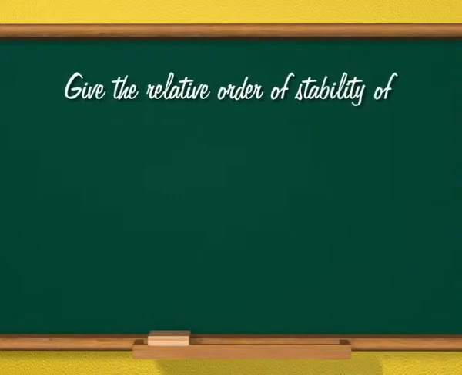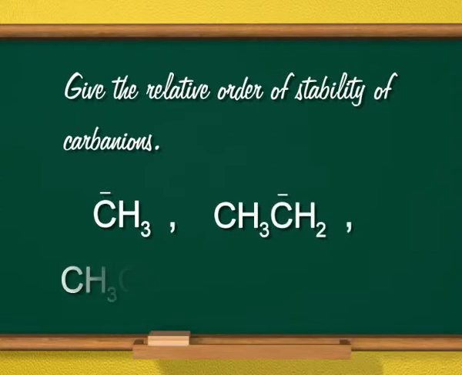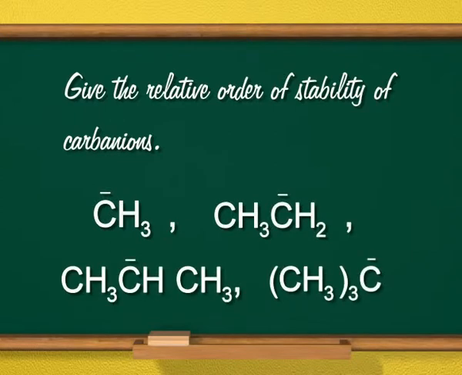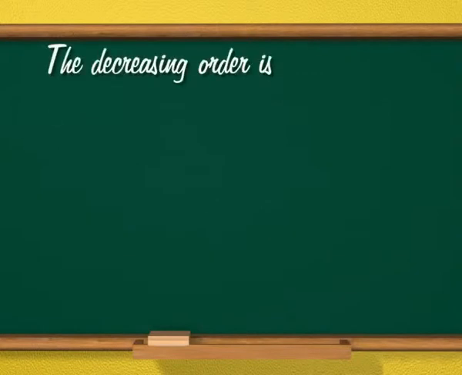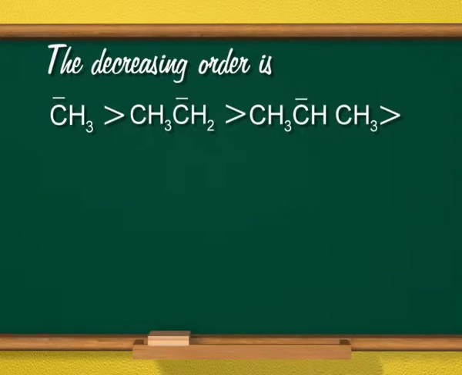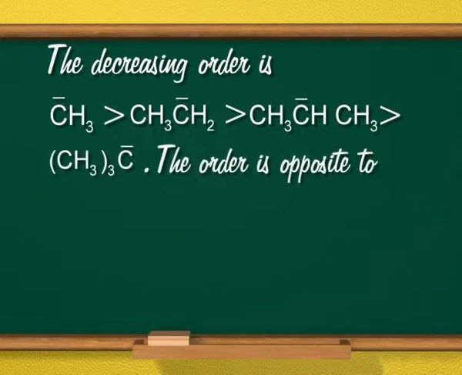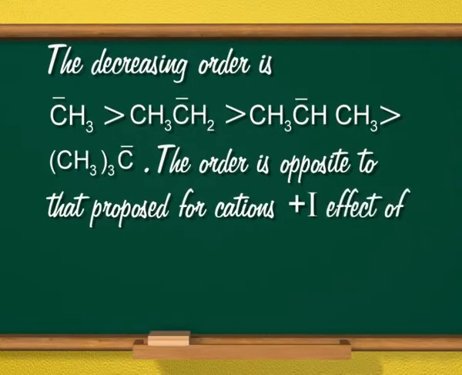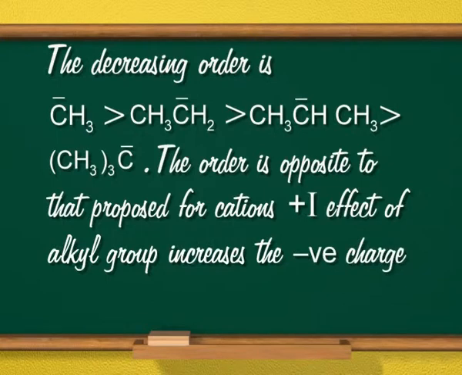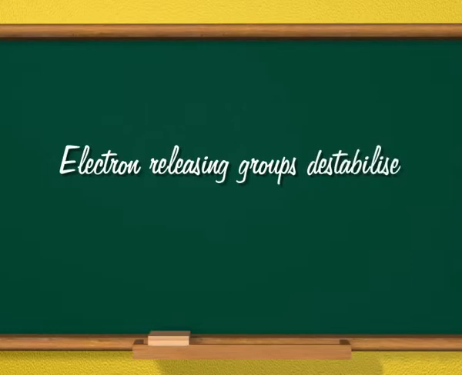Next question is, give the relative order of stability of carbanions: methyl, ethyl, isopropyl and tertiary butyl. And the answer is, the decreasing order is methyl, ethyl, isopropyl, tertiary butyl. The order is opposite to that proposed for cations. Plus I effect of alkyl group increases the negative charge on carbon. Electron releasing groups destabilize anions.